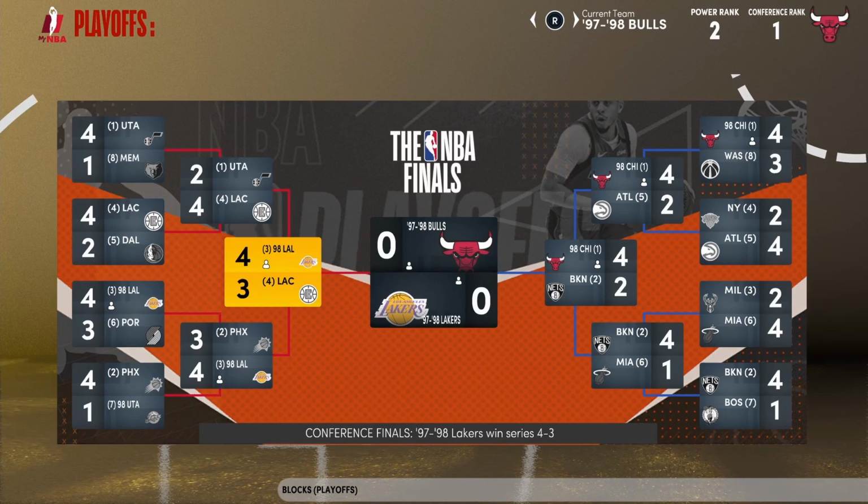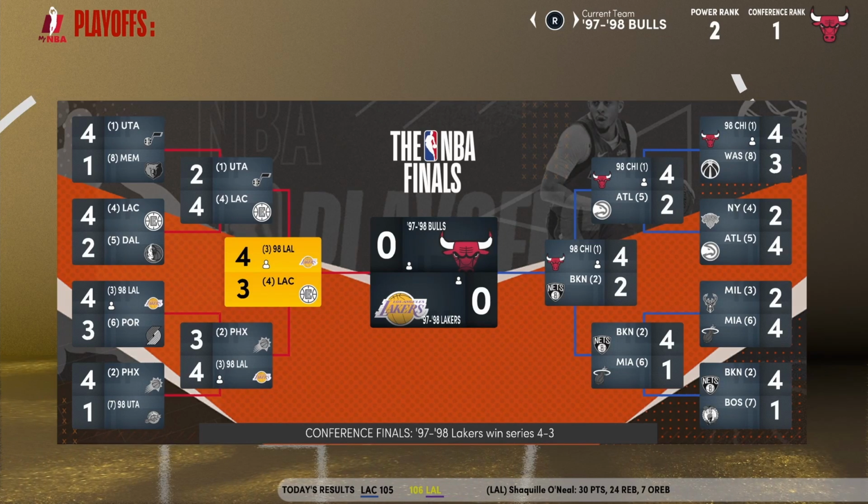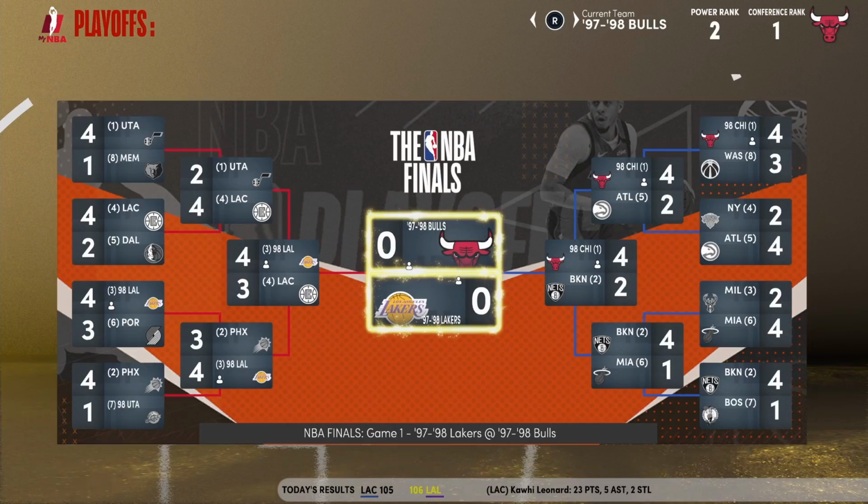With this simulation, I'm not going to simulate the whole game. I'm just going to simulate the last minute of each game. That way we can all get a little bit of gameplay, and I can comment on anything big that happens in the game. That's enough for me. Let's get into game 1 of this 7-game series.